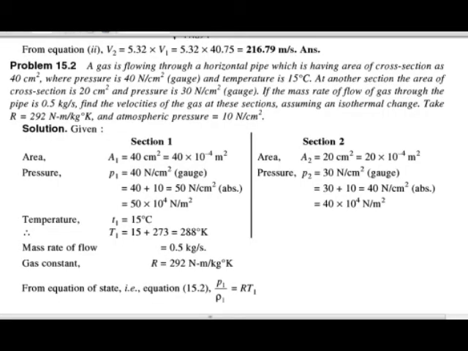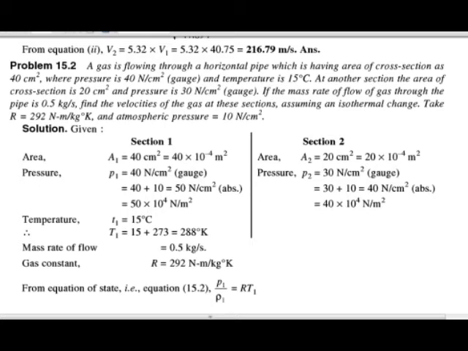Now we will see one more problem. A gas is flowing through a horizontal pipe which has an area of cross section of 40 centimeter square, where the pressure is 40 Newton per centimeter square and temperature is 15 degree centigrade. At another section the area of cross section is 20 centimeter square and pressure is 30 Newton per centimeter square.